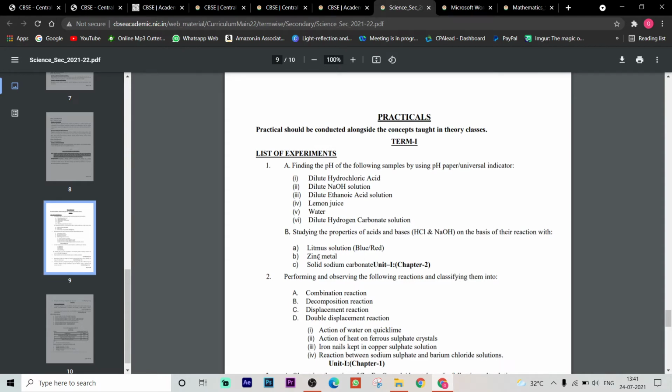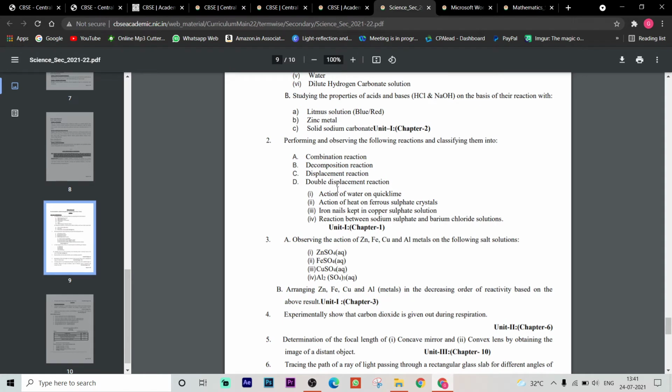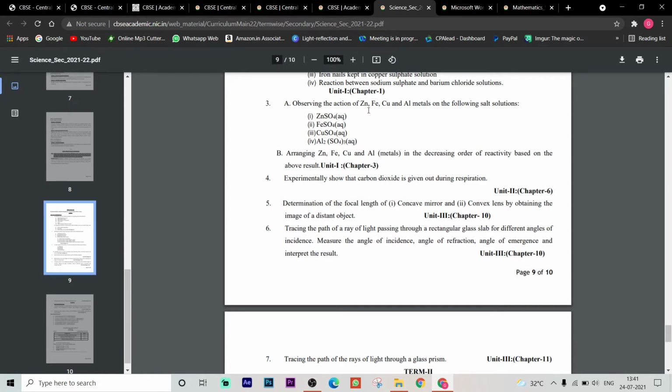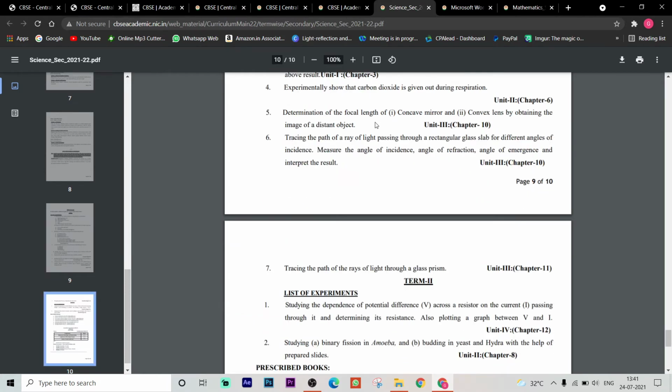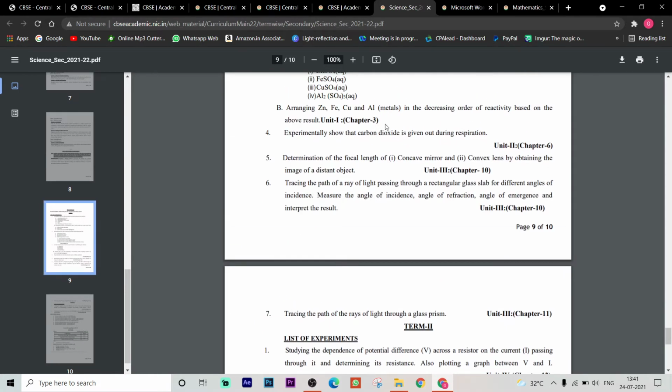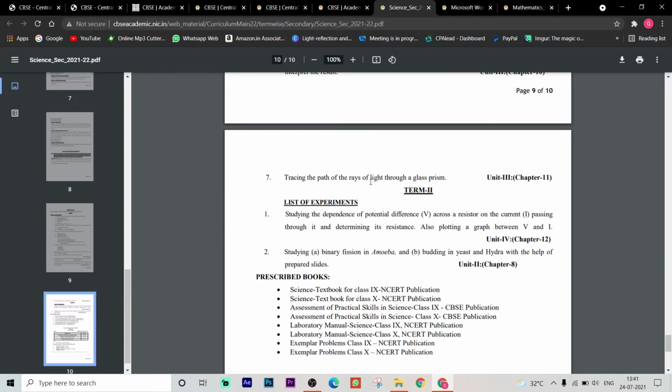pH values you need to find, and litmus test, zinc metal test, sodium carbonate test. So types of reactions, one test you have to do, and action of zinc, iron, copper, aluminium with the salt solutions, according to the reactivity series. Regarding biology, carbon dioxide is given out during respiration, and in physics, focal length you have to find out for concave mirror and convex lens. Next one is rectangular glass slab also, and here regarding the prism.